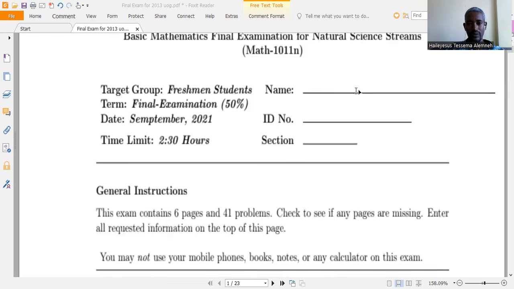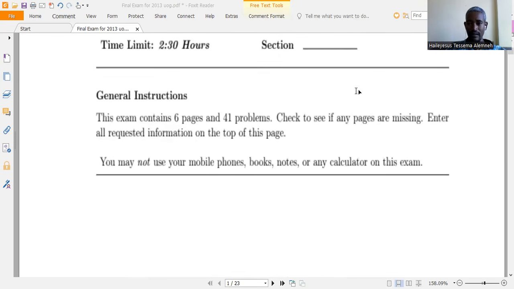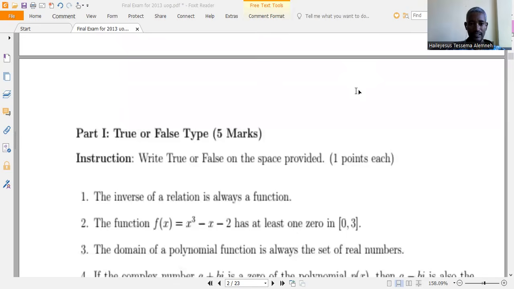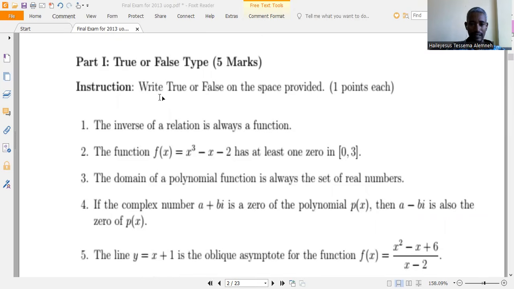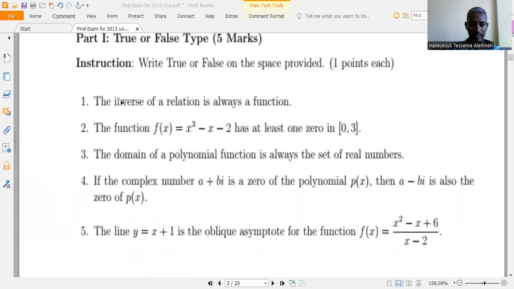የጎንደር ዩኒቨርሲቲ የ2013 ፋይናል ኤግዛም ነው ይሄ። የተወሰነ ፓርቱን እናያለን ዛሬ ማለት ነው። ፓርት ዋን ላይ ያለው ስለ ትሩ ኤንድ ፎልስ ነው የምንለው። ትሩ ኦር ፎልስ ነው። Say true or false on the spaces provided ነው የሚለው። የመጀመሪያው ጥያቄ: The inverse of a relation is always a function. How could it be? So clearly this one is a false statement.